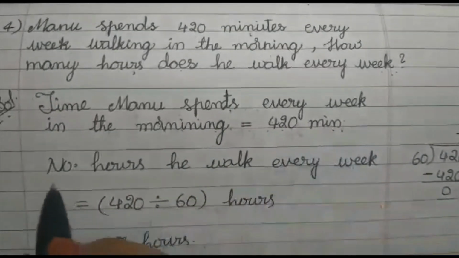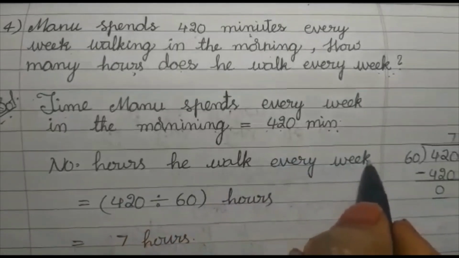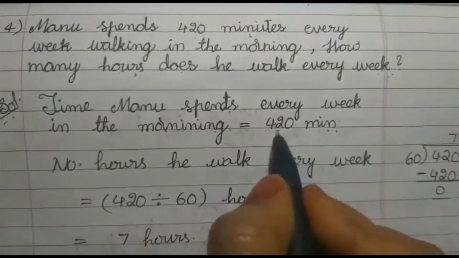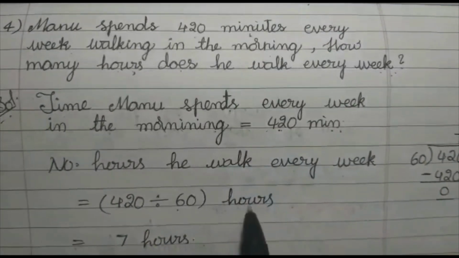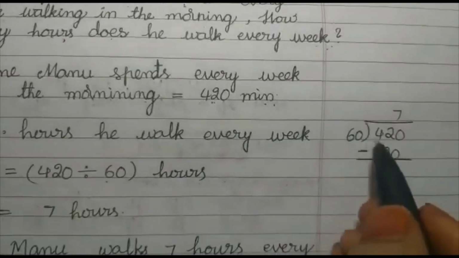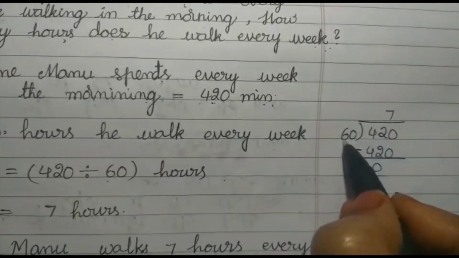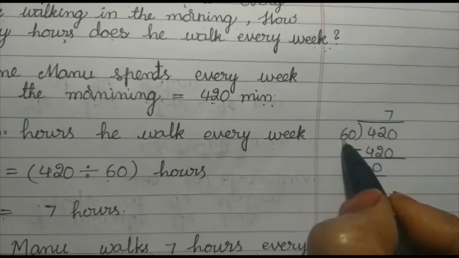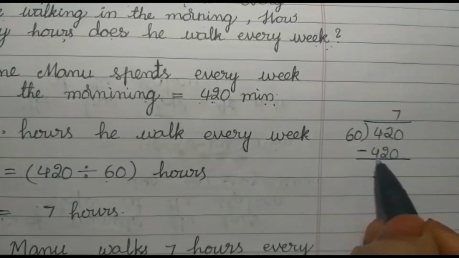Right. Now we have to convert into hours. Number of hours he walks every week. So 420 minutes we are converting into hours. So 420 divided by 60 hours. Right. Now we'll do the division. Okay. 420 by 60. How many times will you get 420, children? 6 sevens are 42, no? So 60 sevens are 420.